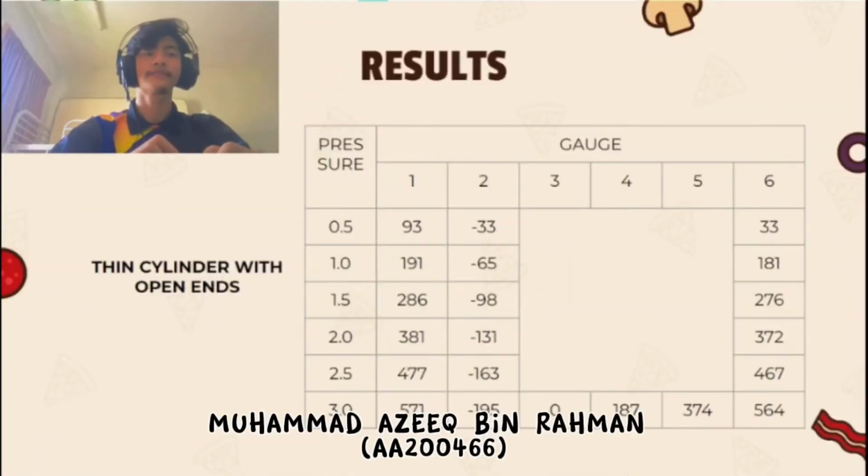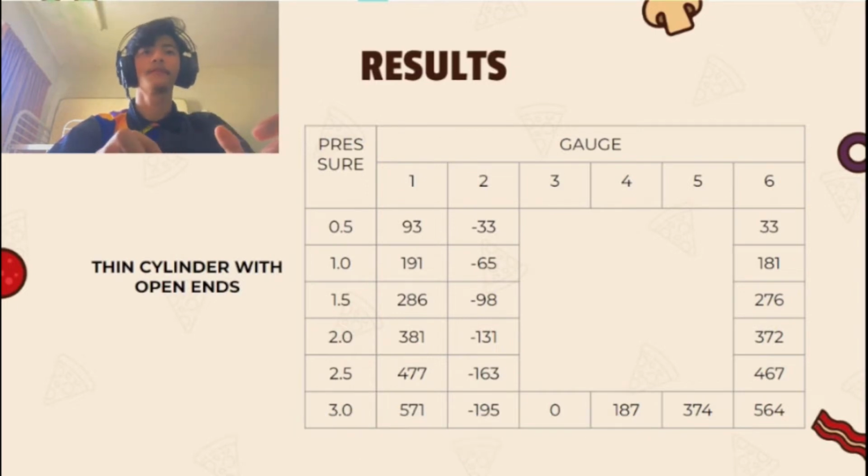Results for experiment 1, which is the thin cylinder with open ends. From the lowest pressure, which is 0.5, on gauge 1 we get 93. On gauge 2 we get negative 33. On gauges 3, 4, 5 we don't have any specific value, and on gauge 6 we get 33.